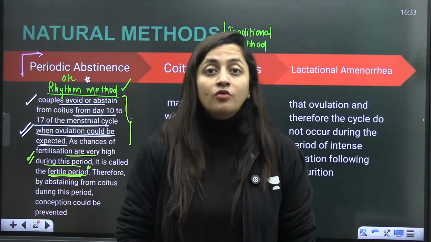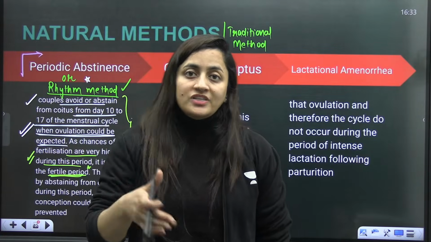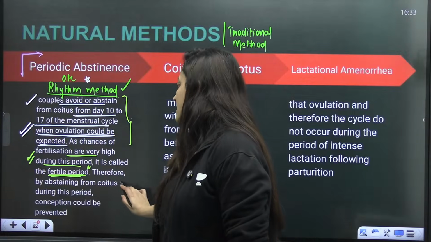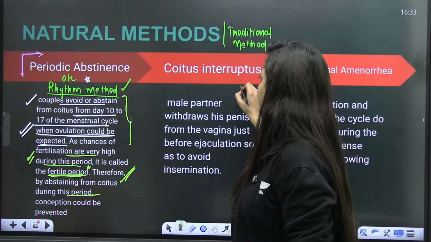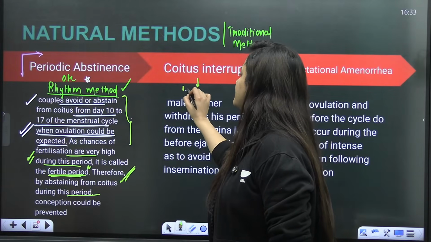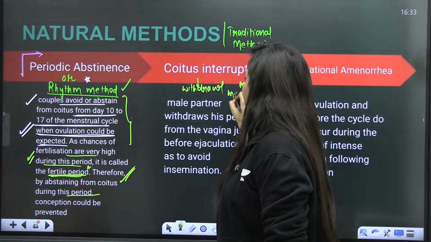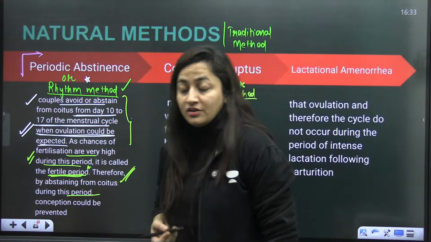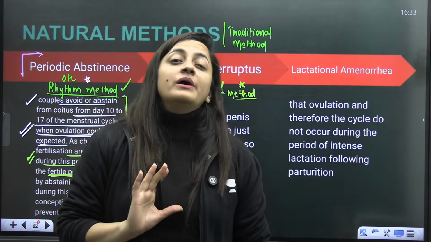In the market, ovulatory kits are also available, where a female can check when she's ovulating, and at that time the estrogen will be very high. So by abstaining from coitus during this period, conception can be prevented. Then comes coitus interruptus, also known as the withdrawal method. Again, all these methods are not 100% safe, but they are natural or traditional methods.